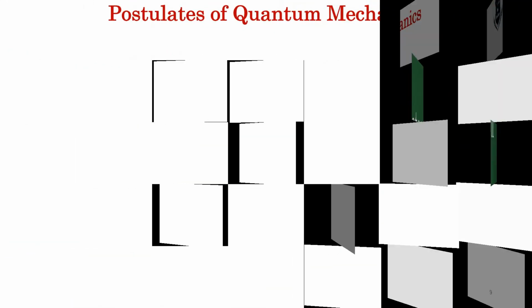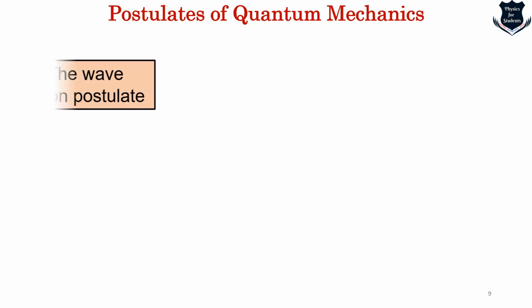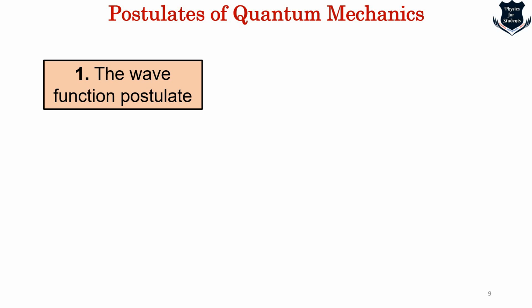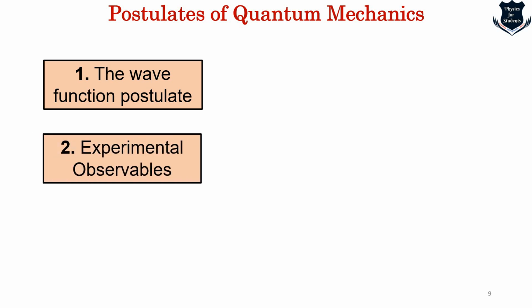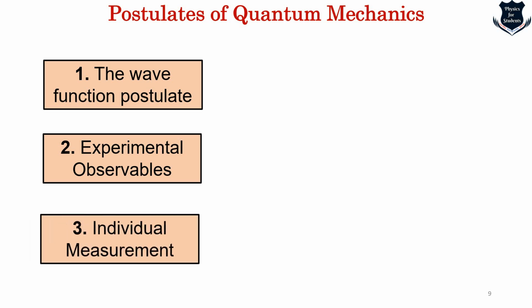So there are many definitions of postulates. I have taken, in very simple plain English, the overall idea of these postulates. One is called the wave function postulate, which defines the basic idea of quantum mechanics. The second is called experimental observables, and the third is individual experiment measurement. So these 2 and 3 are intimately related to each other. Whatever the experiment and the observables are, you will see there is a relation with the individual measurement.